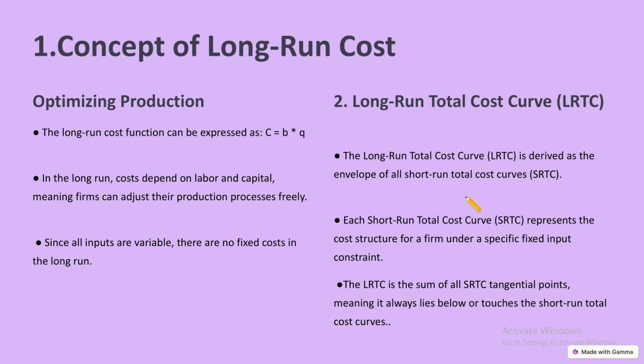The long run total cost curve, or LRTC. The long run total cost curve is derived as the envelope of all the short run total cost curves. Each short run total cost curve represents the cost structure for a firm under a specific fixed input constant. The long run total cost is the sum of all short run total cost tangential points, meaning it always lies below or touches the short run total cost curves.